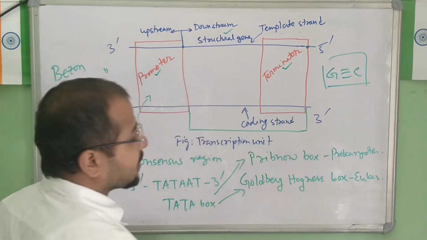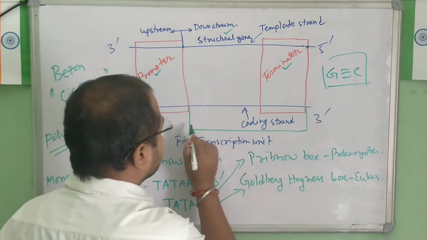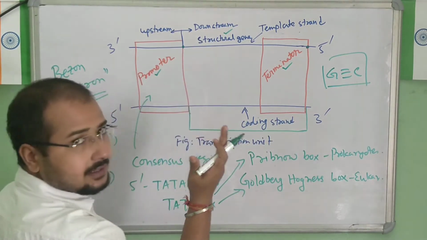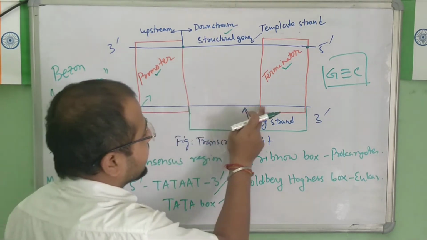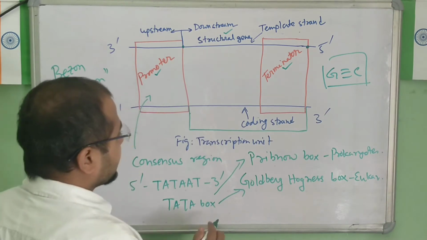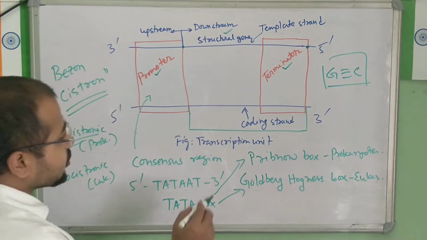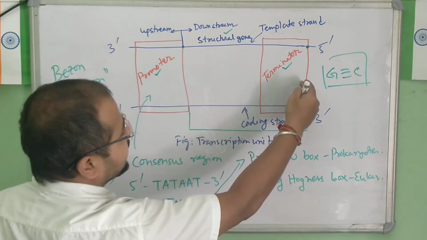This is the transcription RNA coding sequence, the area where RNA synthesis starts. Transcription starts from here and ends up here.